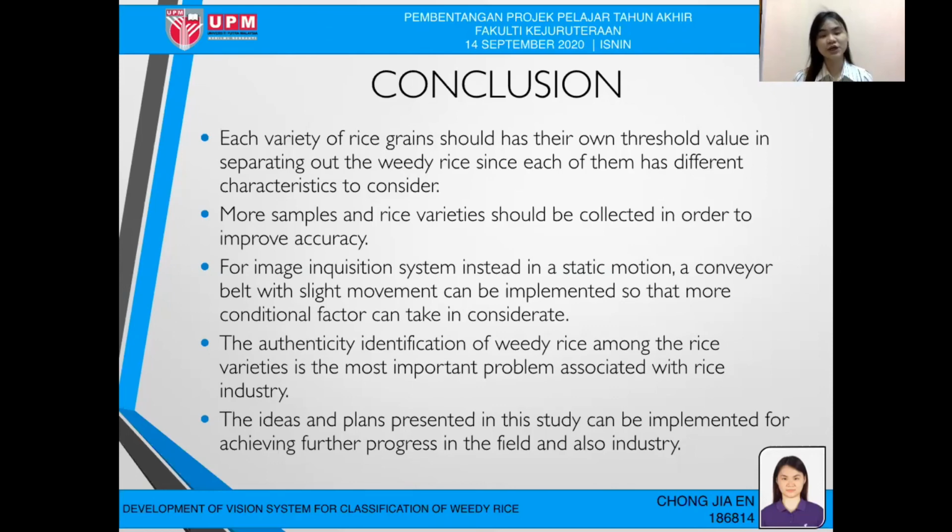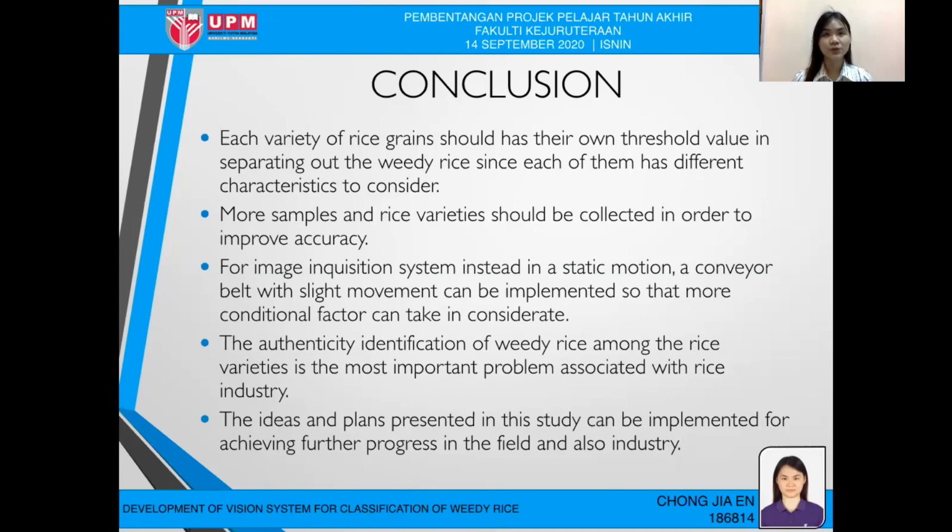For image acquisition, instead of static motion, a conveyor can be used, so that there will be some slight movement, and more conditional factors can be considered when the grading process is carried out.